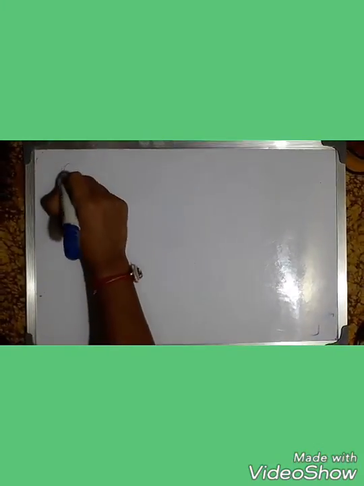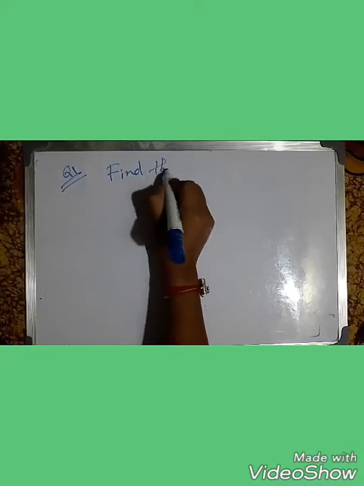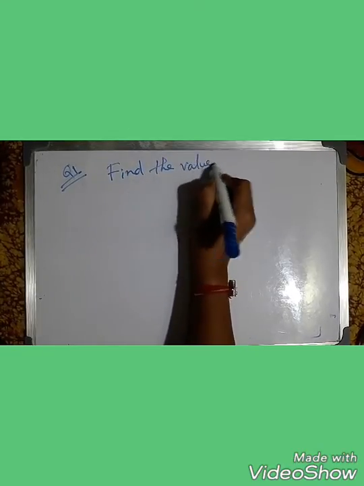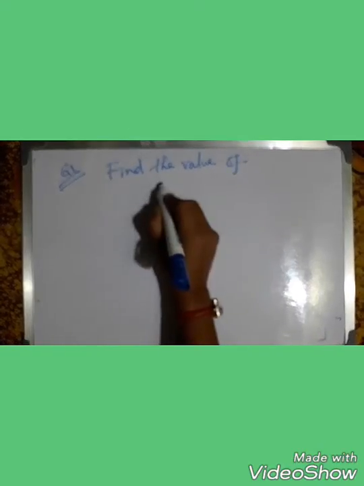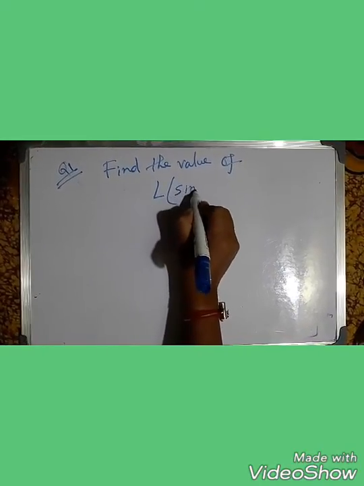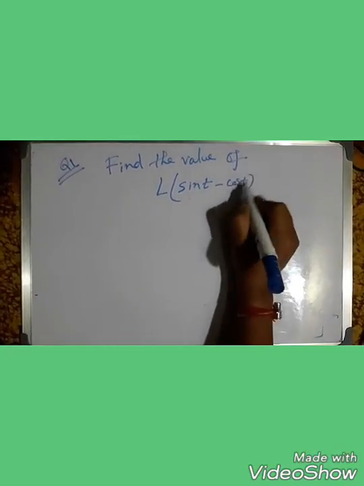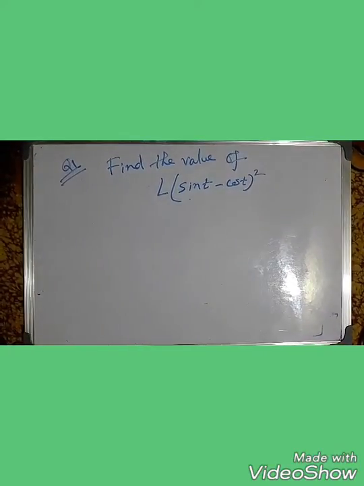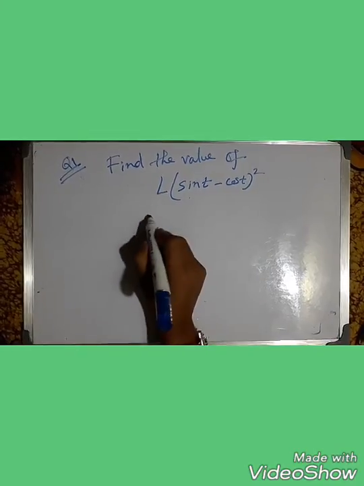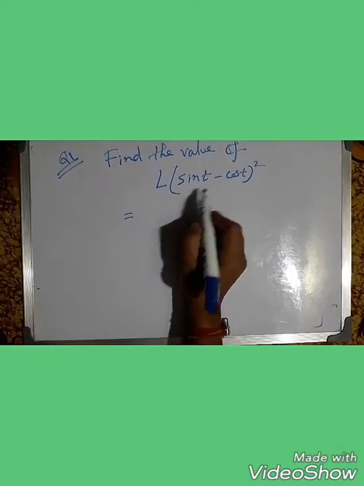The first math we are taking is: find the value of Laplace of sine t minus cos t whole square. Clear? So here we use a minus b whole square.